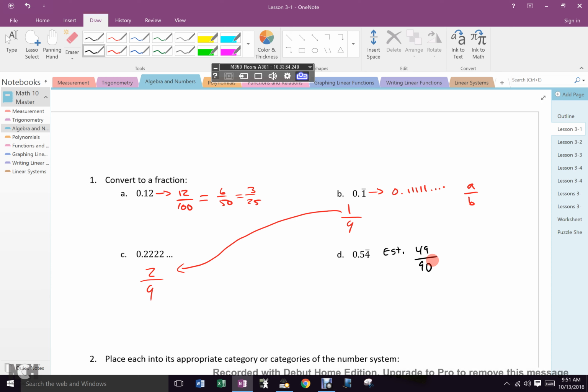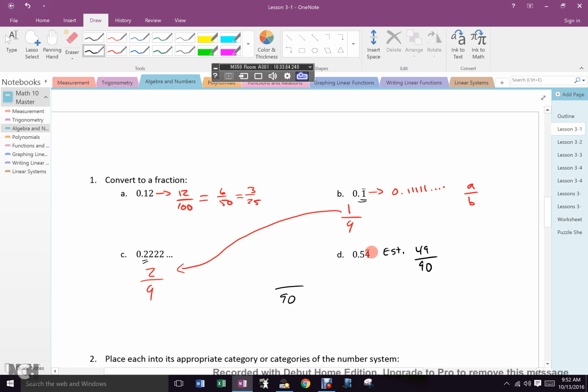John Wong, what's your trick? What did you do to know that? Because you're exactly right. What did you use? So he's saying, well, 90 has to go on the bottom because there's one repeating number. So we know there needs to be a 9 on the bottom, right? Now up here, it was one repeating number, so we left it as 9. But this one has 2, right?